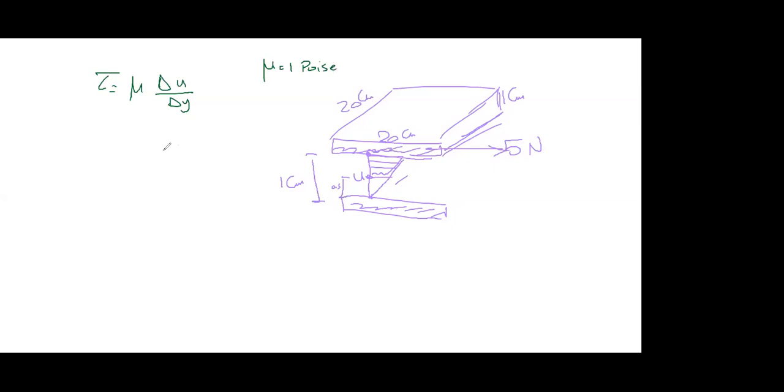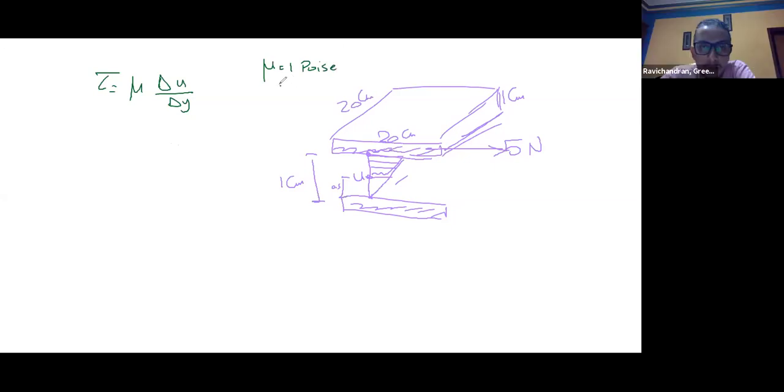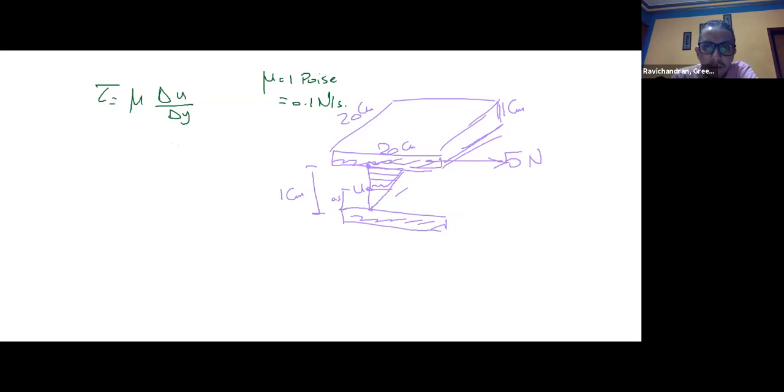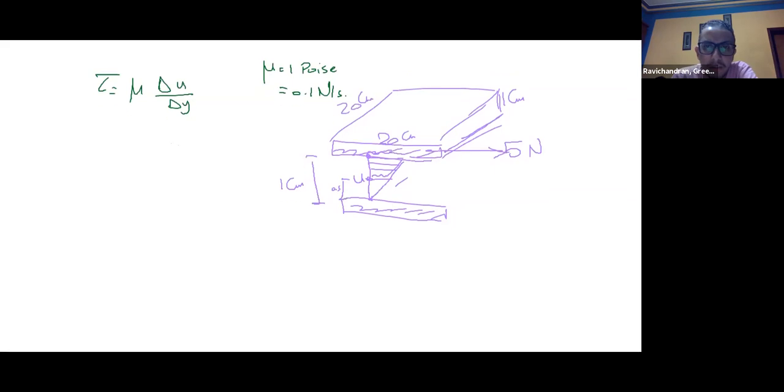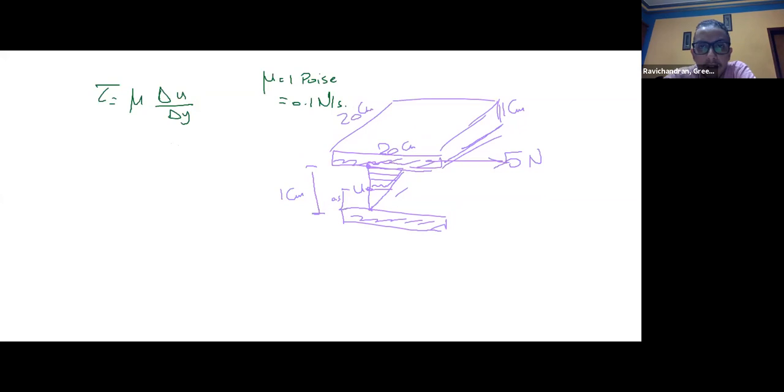So 1 poise is equal to 0.1 Newton second per meter square.